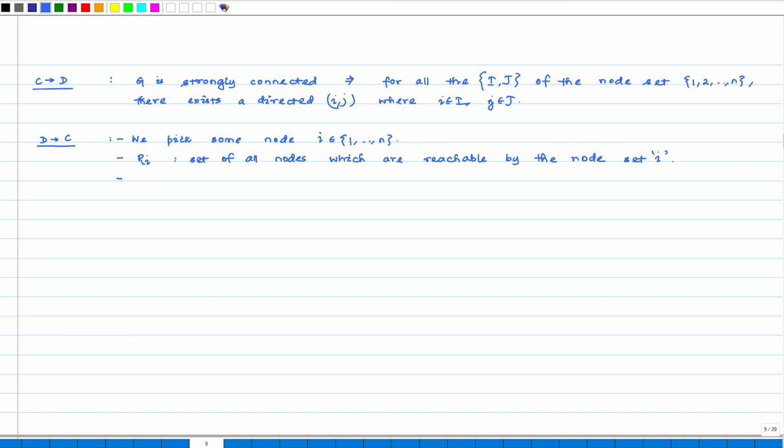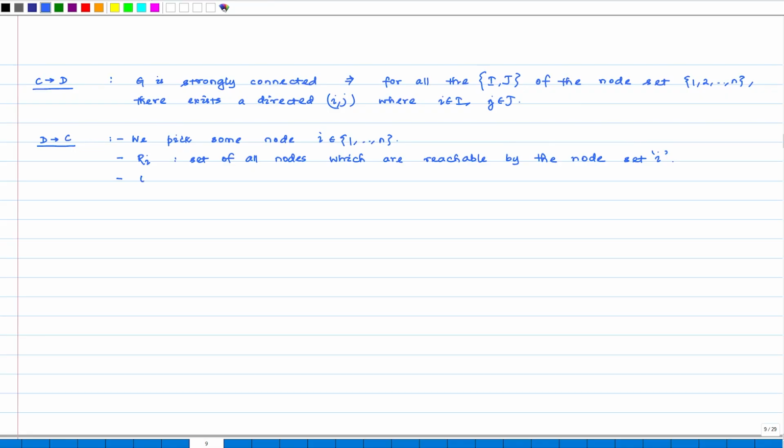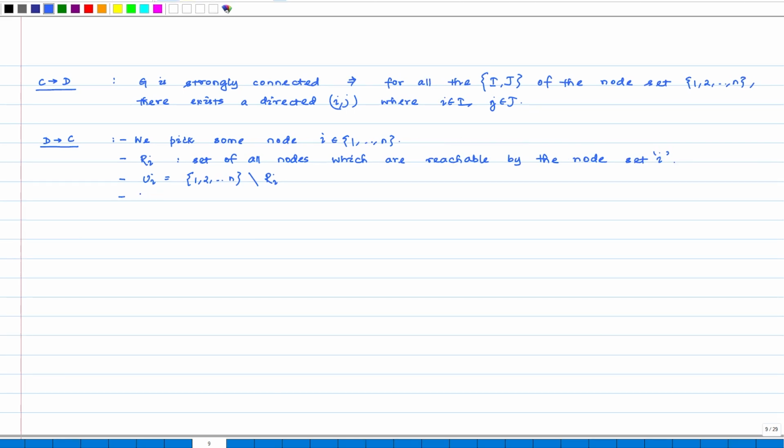Now, we have some set of nodes R I, which are simply all the nodes reachable from the node I, meaning we can construct directed walks from I to all those nodes in R I. Let us construct another set U I, which simply has all those nodes which are not in R I. We assume that the digraph is not reachable.